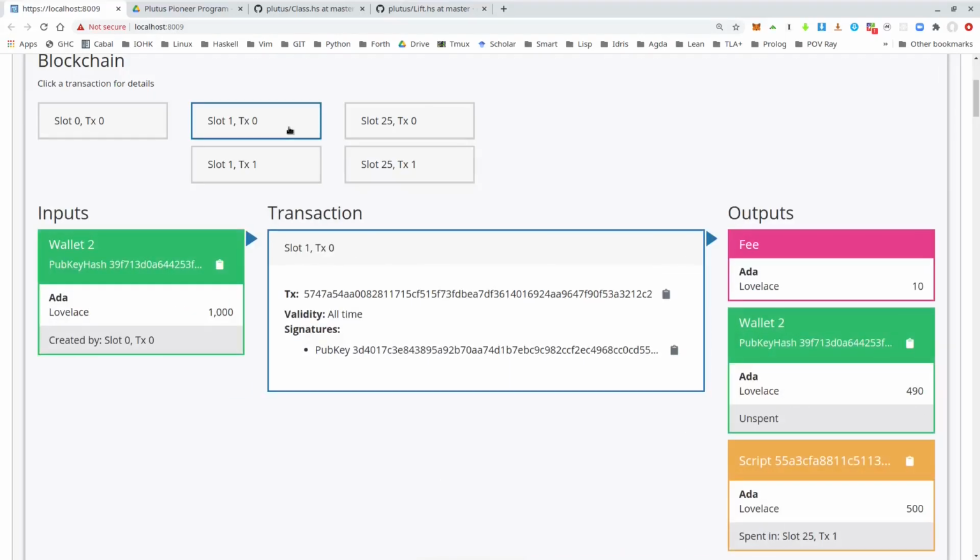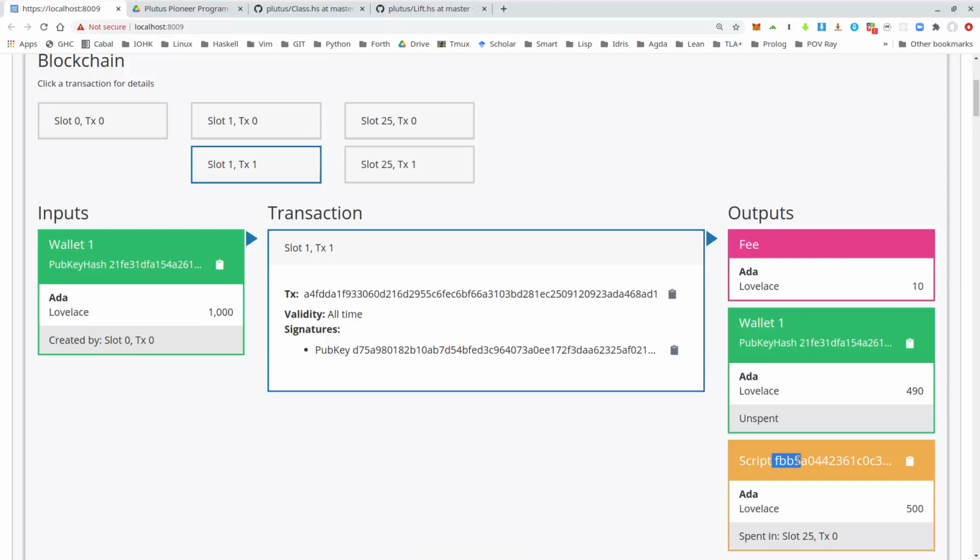But now, remember I showed you earlier with the old version of the contract, the script address was exactly the same in all cases. But now if you look here, this is the gift of wallet 2, and the script address is 5583A3 something. And here it's a completely different address.